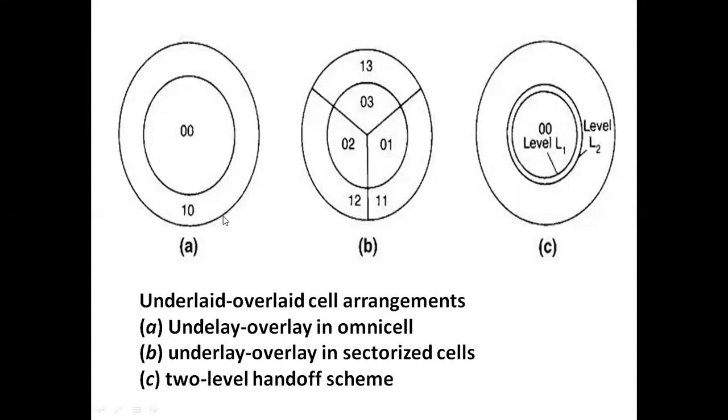By reducing the channel interference, adjacent channel interference and co-channel interference, we are assigning different frequencies to different cells. And the channels assigned to one combiner, suppose let us consider we have 16 channels, can be used for overlay and another combiner can be used for underlay. So what is meant by channel combiner?